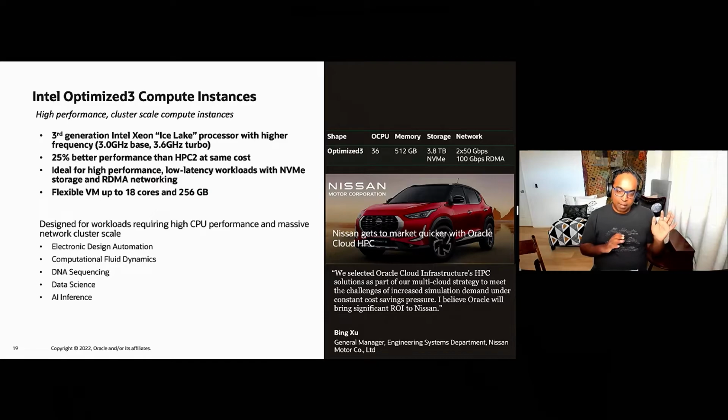So I walked through a range of different hardware types, but fundamentally, what all of these come down to is the fact that you have the ability to choose the hardware you want and pick one that meets the performance needs of your workload, whether you need higher frequency CPUs, whether you need larger VMs, or whether you need NVMe storage or RDMA networking, all of that with the ability to size the VMs to the workload that you have.